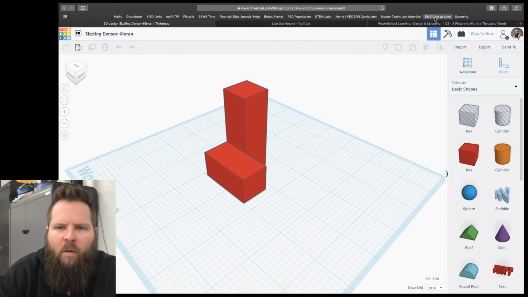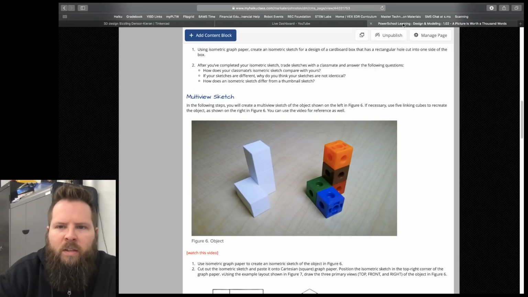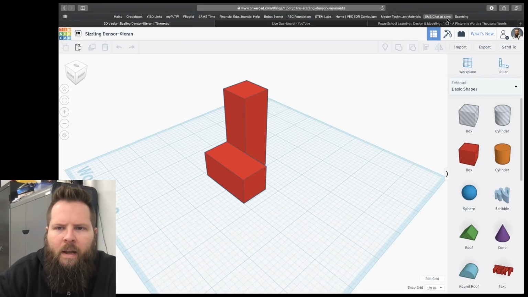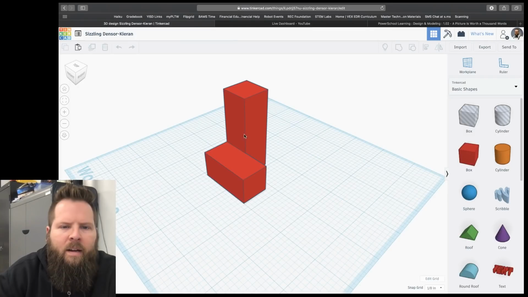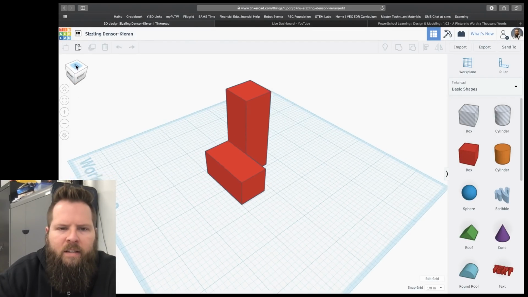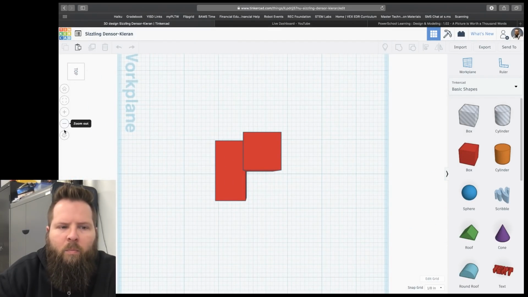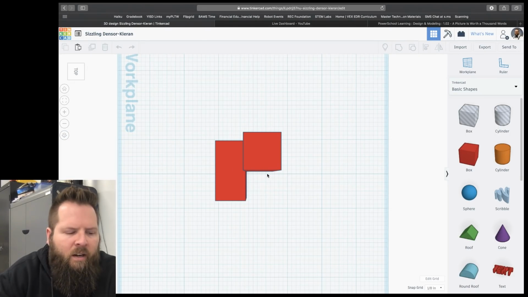Right? Now let's look at the multi-view sketch. Go back over here. See how it's top, front, and right? Say of like this one. Well, top, front, right. Watch this. If I click top, hey, oh, I need to switch to orthographic view. See how I can see that little edge right there? That's how I can tell I'm in perspective view, and how like this doesn't line up. See, that's weird, right? If I click, there you go. So now that's the top view.